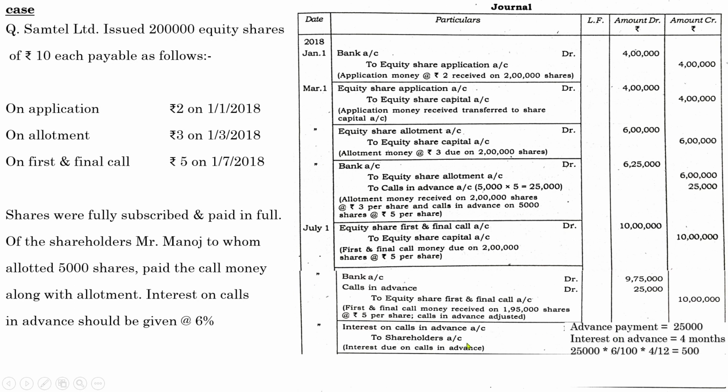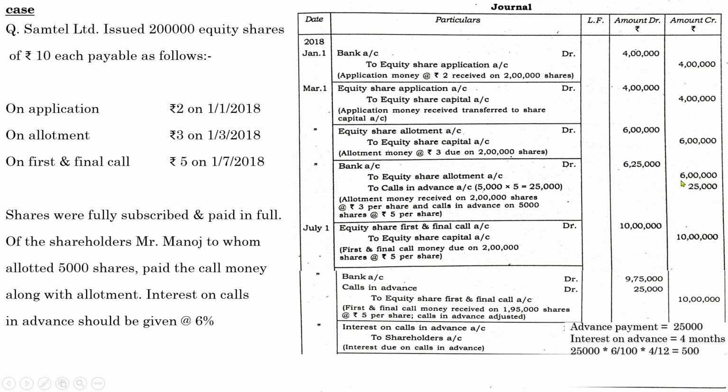So how are we going to find the interest? The advance amount was 25,000, and 25,000 was already paid in advance, and it was made 4 months prior to the actual installment to be paid. Actually, this 25,000 has to be paid in July, but it was paid in March.